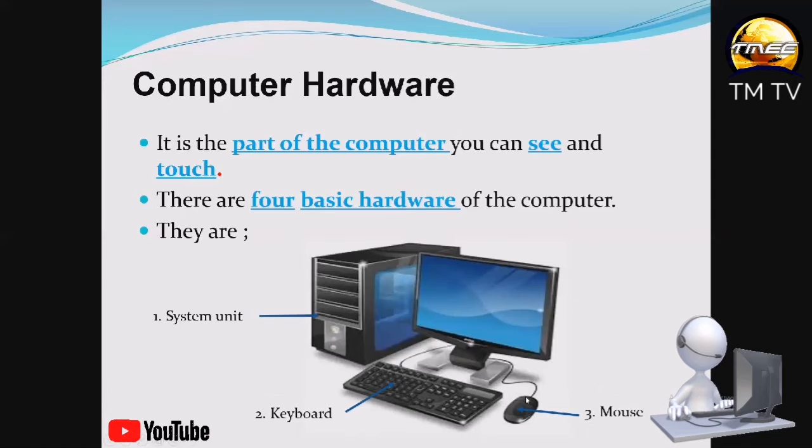Then we have buttons on the mouse. So we have the left mouse button, the right mouse button, and the scroll button. On the mouse, there are 3 buttons: the left mouse button, the scroll button, and the right mouse button. So this is the mouse of the computer, which is a hardware.